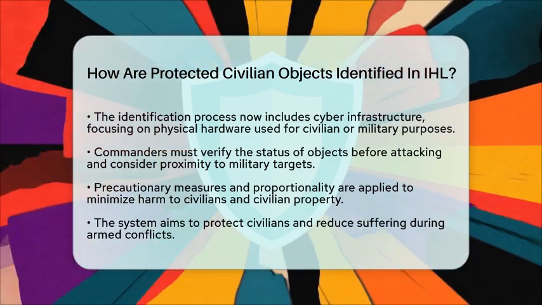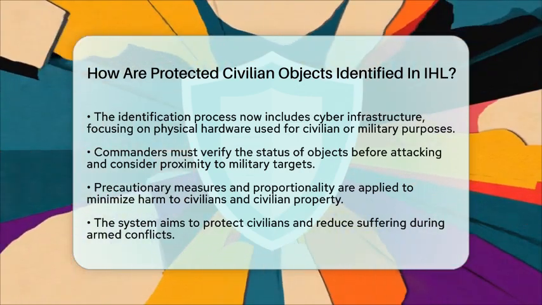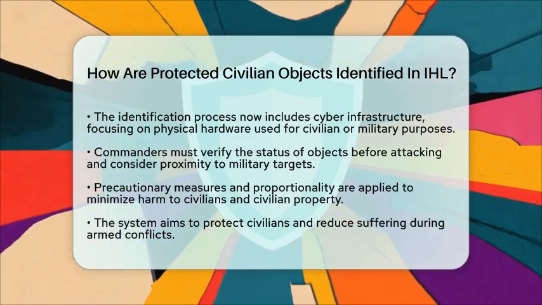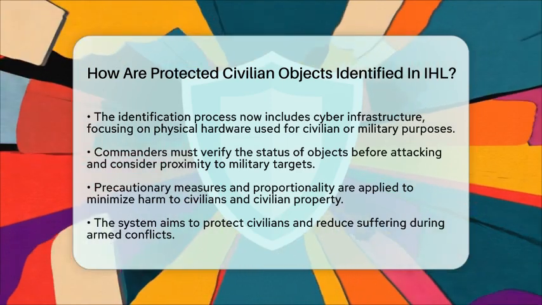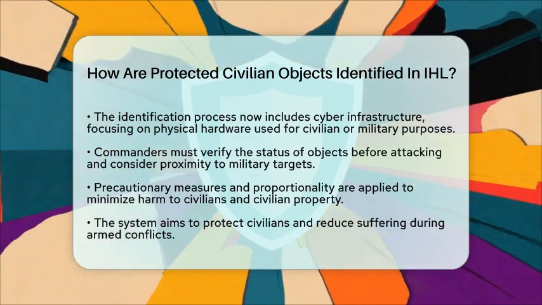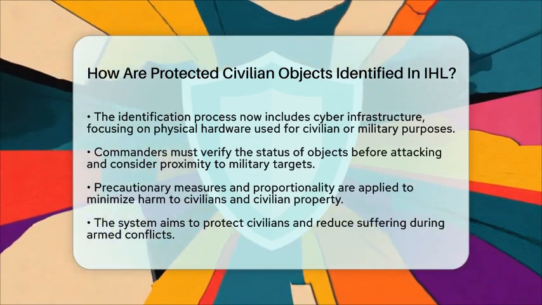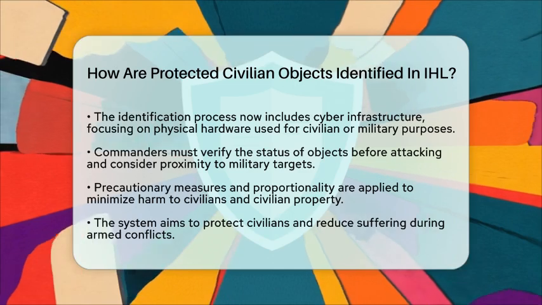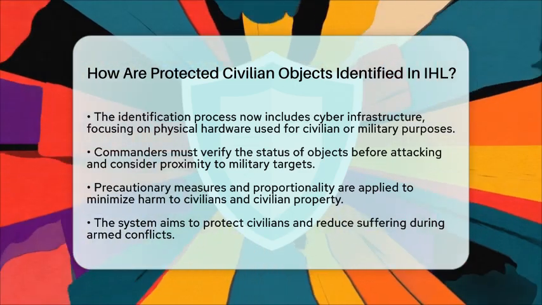Commanders must verify the status of objects before attacking and use precautions to prevent harm to civilians. They also consider the proximity of military targets to civilian objects and apply proportionality to limit damage. This system helps ensure that civilians and their property are protected during conflicts. It's a key part of the rules that aim to reduce suffering and keep the principles of humanitarian law alive even in war.